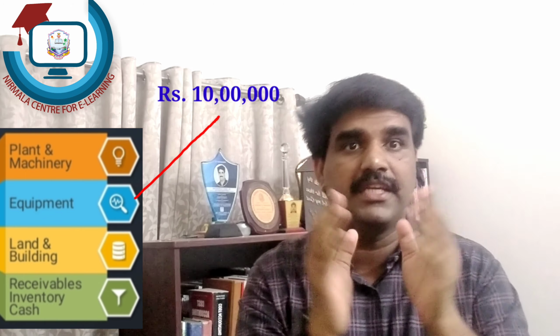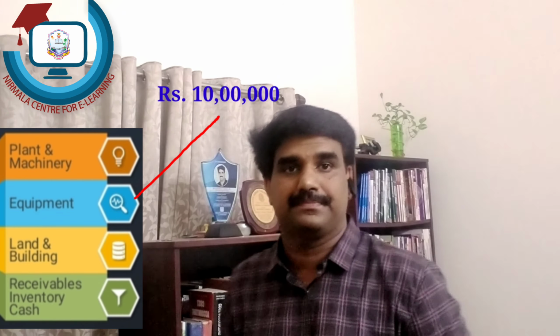Now I know that you got some idea about the term impairment. Now we come to the accounting meaning of impairment. You can see on the asset side of the balance sheet, the carrying amount of the equipment is rupees 10 lakh. What do you mean by this carrying amount? Carrying amount means net book value. What is net book value? The cost of the fixed asset minus accumulated depreciation so far, and it is 10 lakh. It is the carrying amount.